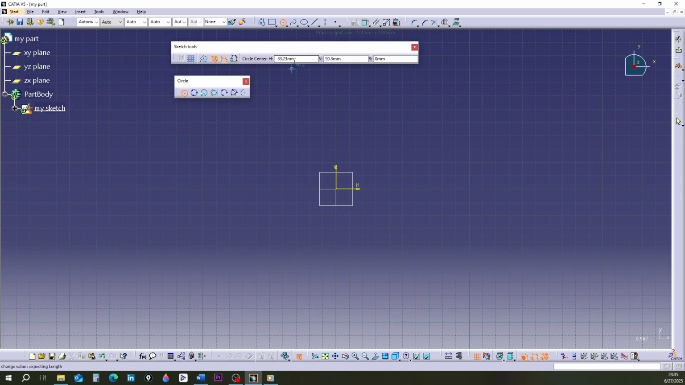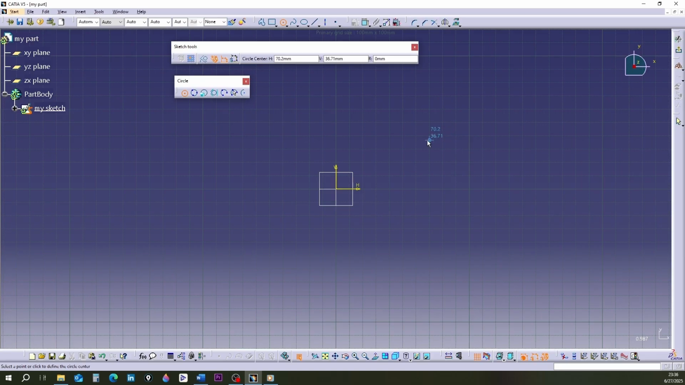In the Sketch Tools toolbar, 3 boxes will appear. The first 2 boxes, H and V, show the coordinates of the circle's center. And the third box, marked with R, shows the radius of the circle.